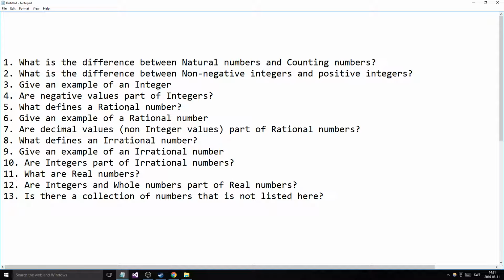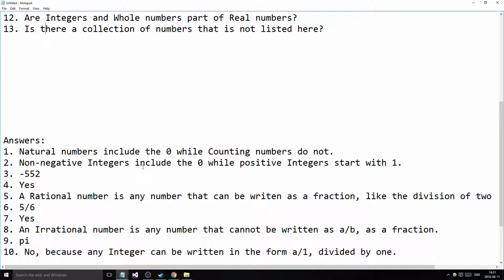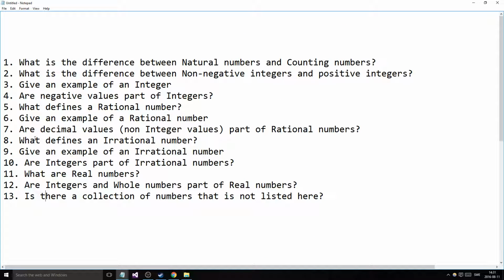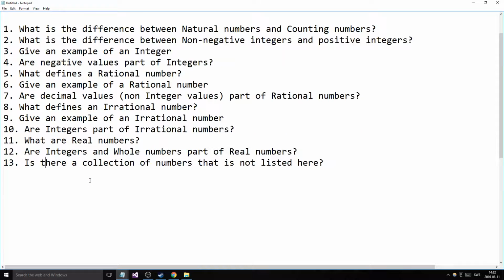And let's see, what defines a rational number? And this is a good thing to remember. A rational number is any number that can be written as a fraction. So two integers divided by one another, right? So 5 by 6 is a fraction. And a rational number can also be a decimal, like the quotient of this. You can write this in several ways. So anything that can be written in this way, has a decimal point, negative or positive, it doesn't matter, is a rational number.